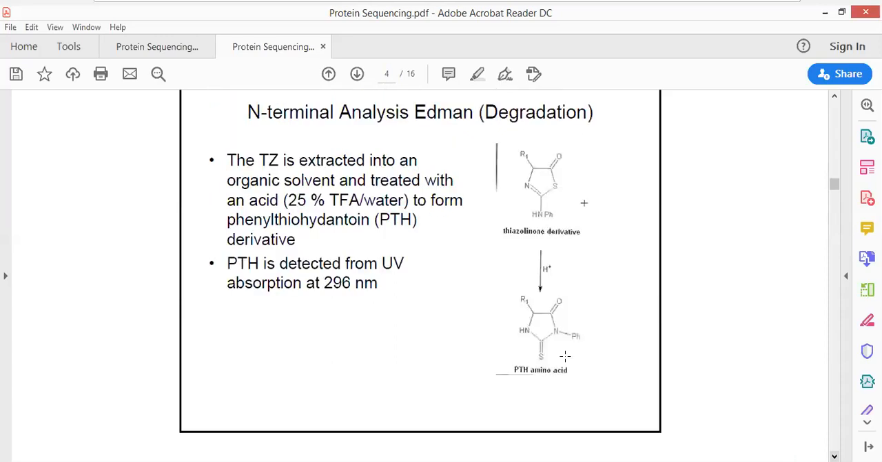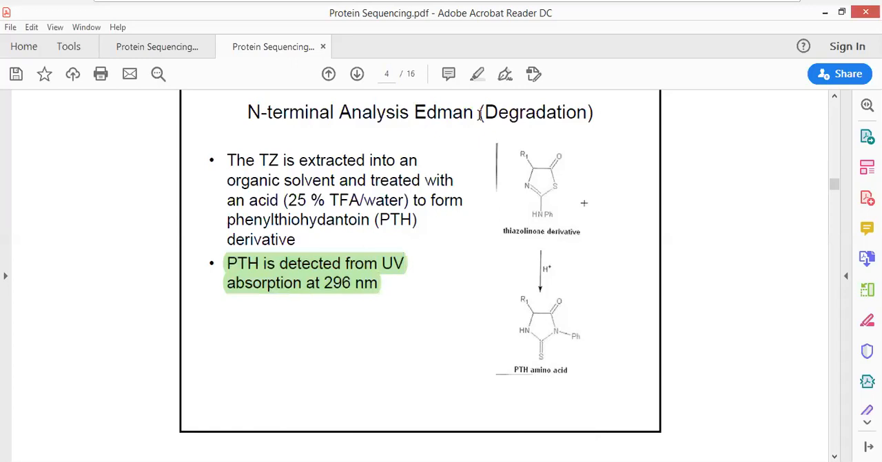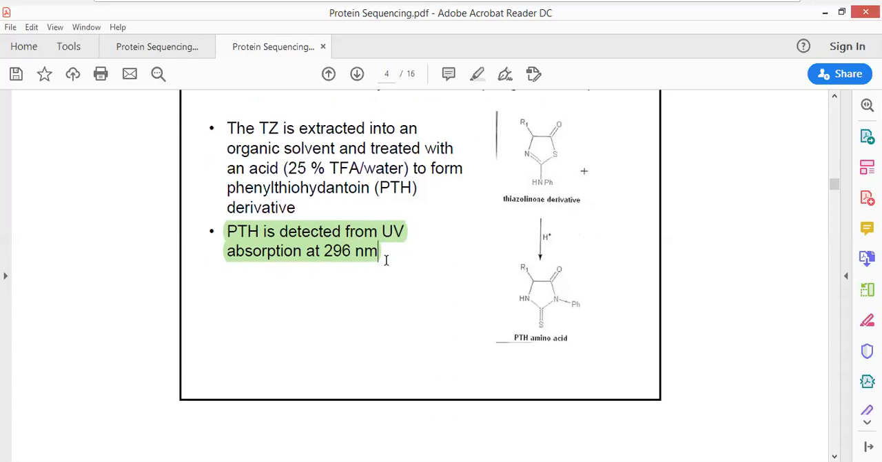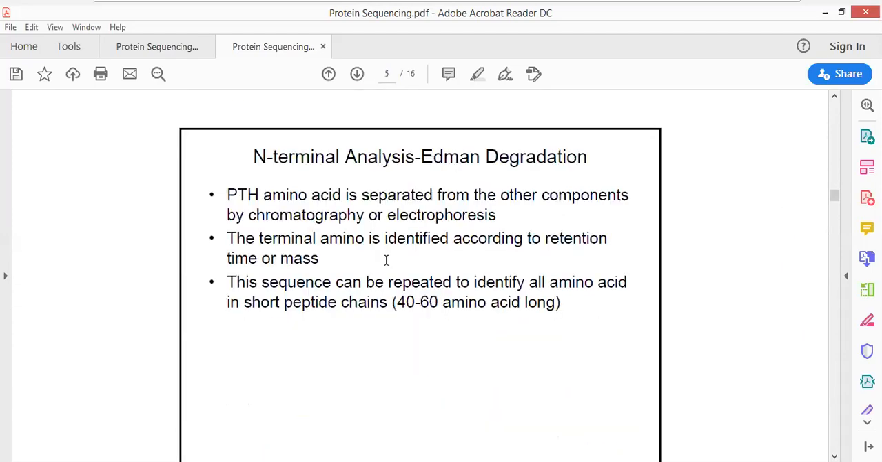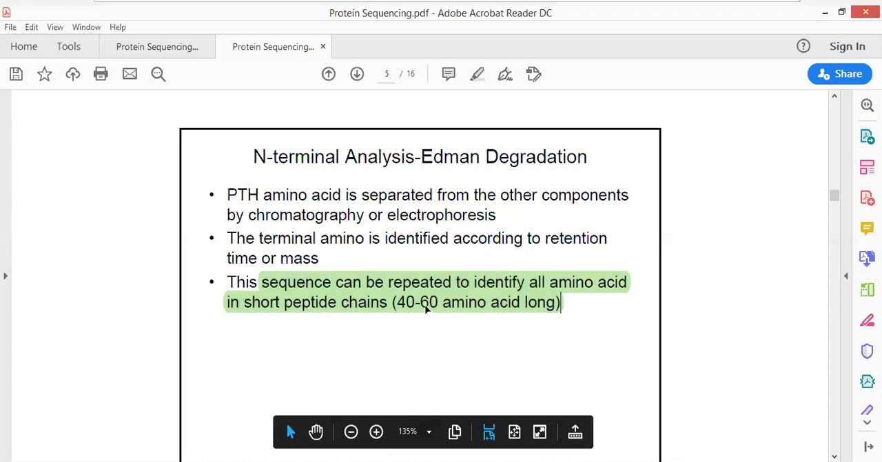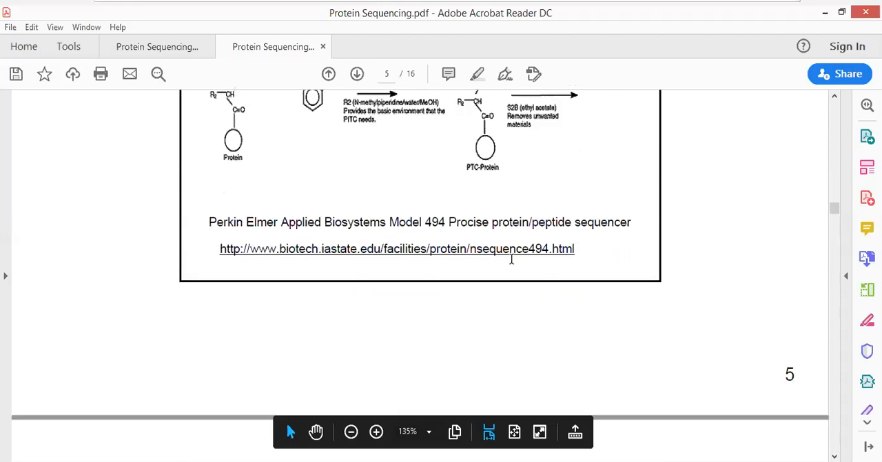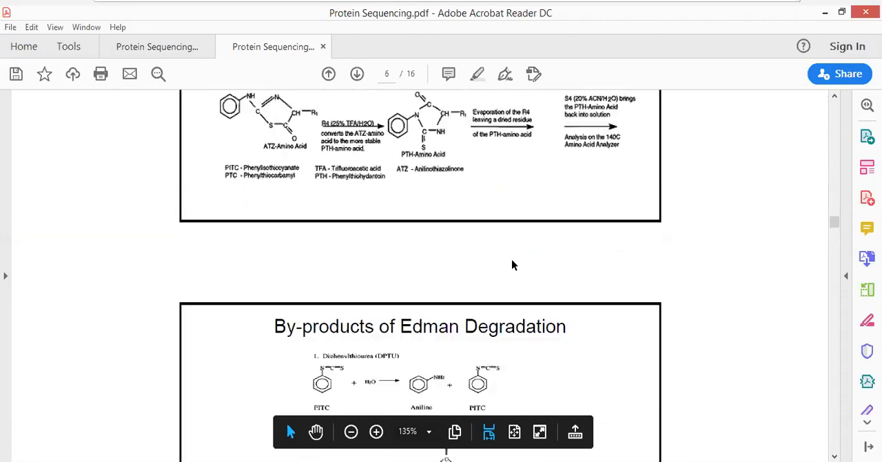Now, the question that has been asked in CSIR: the phenyl thiohydantoin derivative, the compound that is produced as the end product of the Edman degradation, will show an absorbance at 296 nanometer. Okay. Now, N-terminal analysis or Edman degradation is only effective for short proteins of 40 to 60 amino acids long. Then Edman degradation or protein sequencing can be effectively carried out.